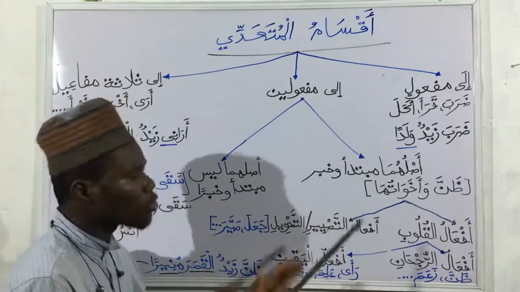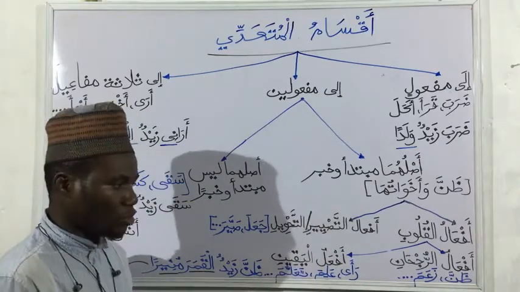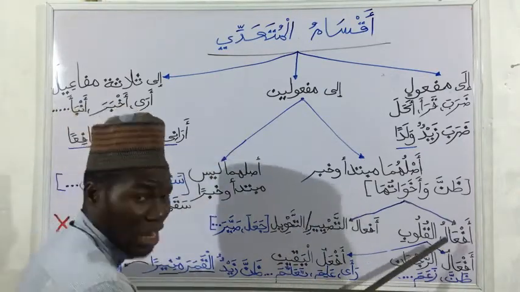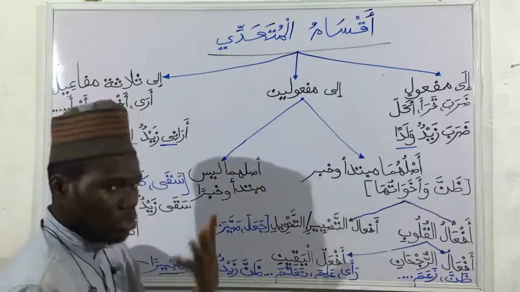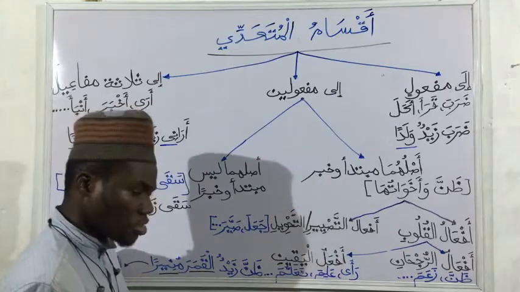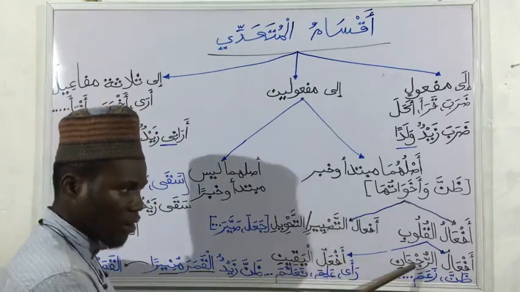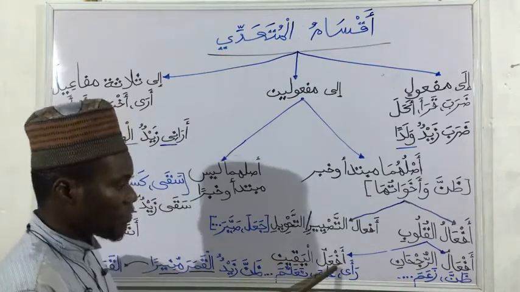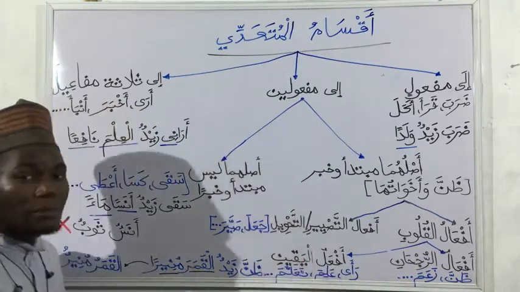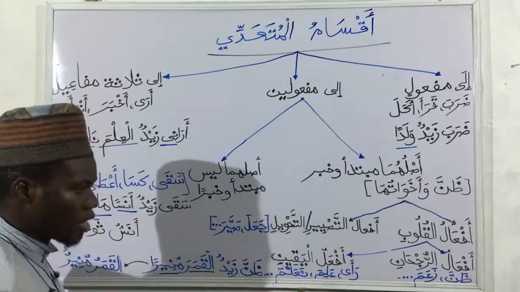Like, okay, I thought this thing was not this, I'm not certain, then I now chose what is certain to me. So we have af'alul rujuhan, under af'alul qulub, meaning verbs of the mind, it is perceived in the mind. We have dhanna, he thought, za'ama, he thought also. Then we have af'alul yakin. I said af'alul rujuhan, meaning from uncertainty to certainty. Then I have af'alul yakin, meaning verbs of certainty. So we have ra'a, alma, ta'allama.